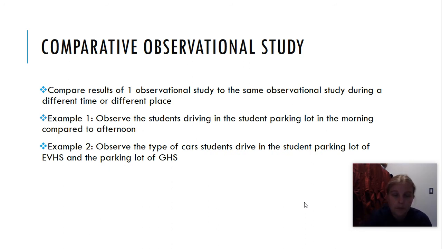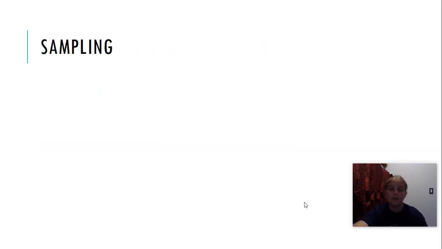Example 2. Observe the types of cars that students drive in the parking lot at Eastview compared to the students driving at Georgetown High School. Is there a difference? I don't know if there would be or not. But I can observe the different parking lots, and then I can compare them. That would be a comparative observational study.